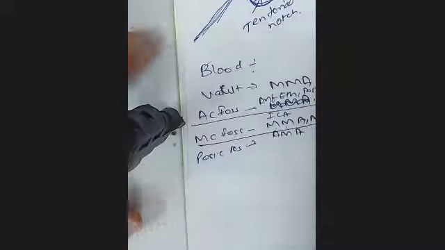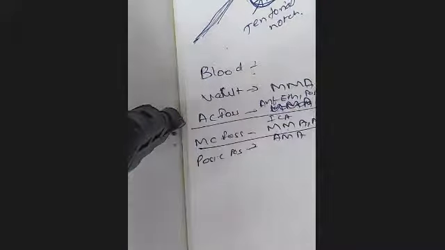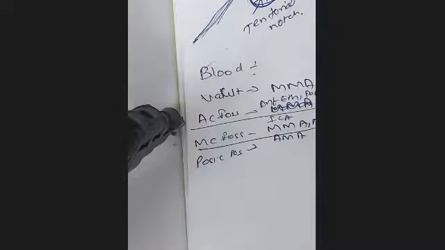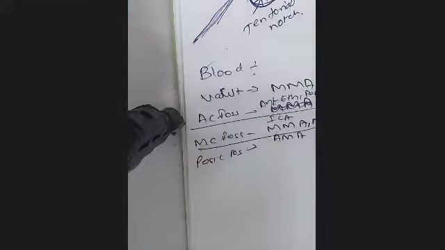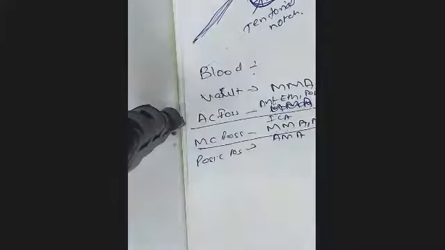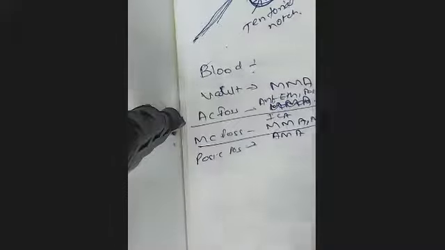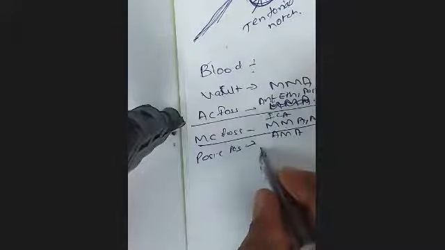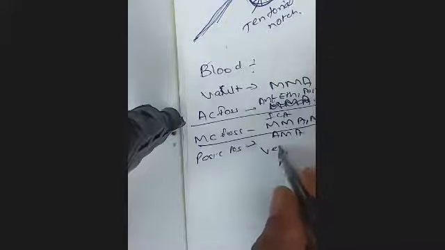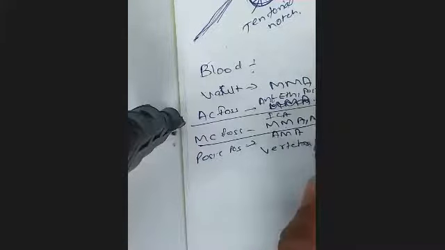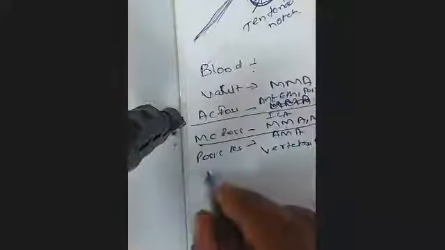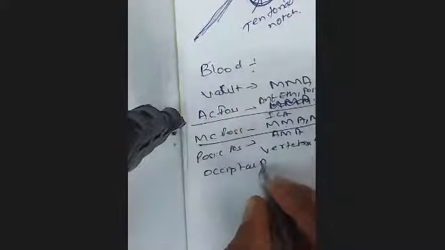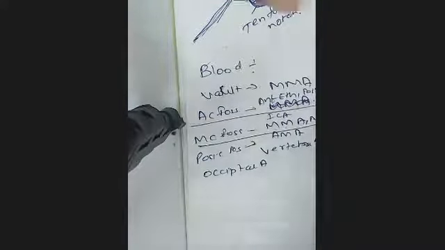So these are the branches in the middle cranial fossa. Which branches will be there in the posterior cranial fossa, supplying the dura mater there? The posterior cranial fossa will be supplied by the meningeal branches of the vertebral artery. Last time I told you there are 5 branches of vertebral artery. So vertebral artery, occipital artery, okay. Now nerve supply again equally important.